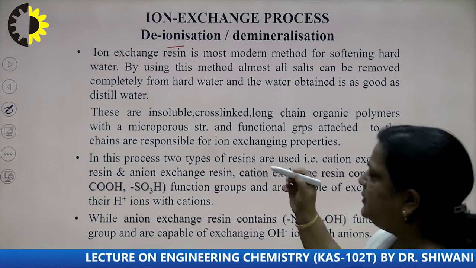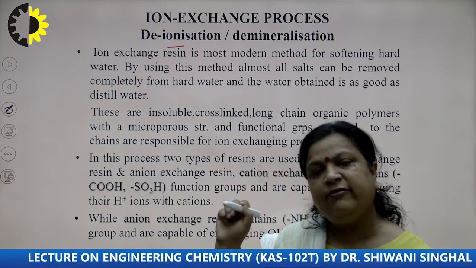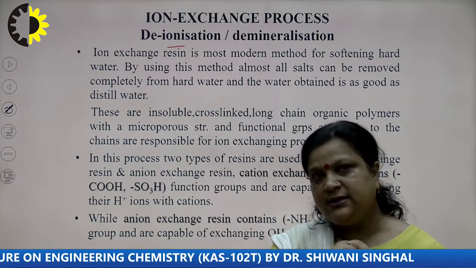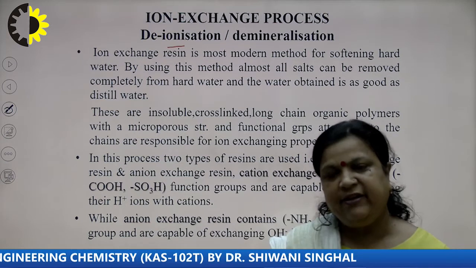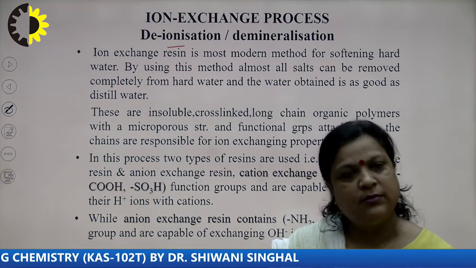Now, resins. Resins means the structure has cavities. Zeolite is also a resin, which has cavities, like a honeycomb structure.